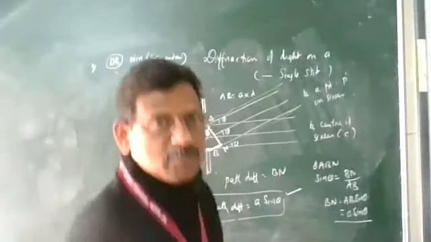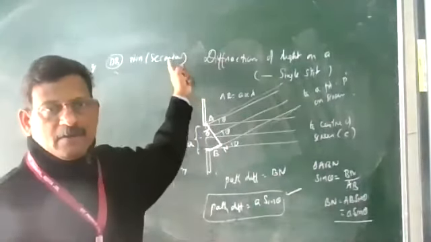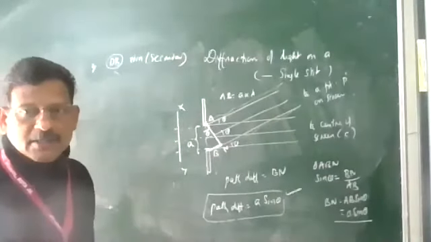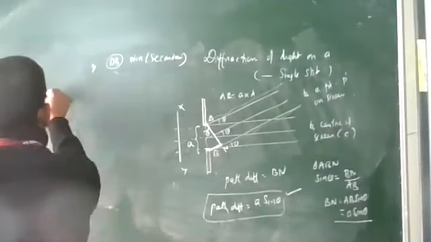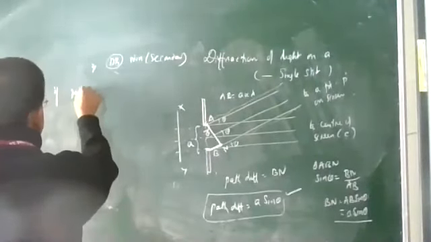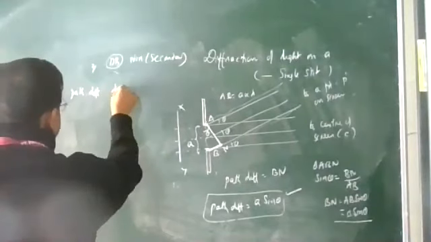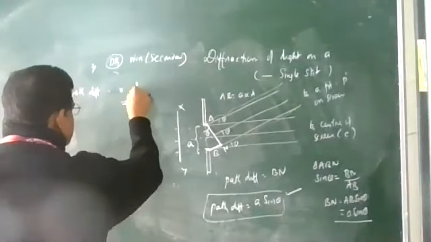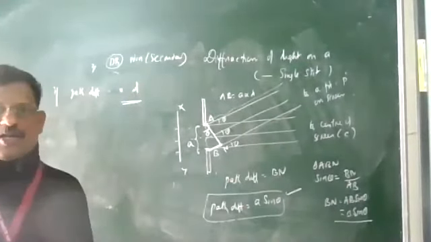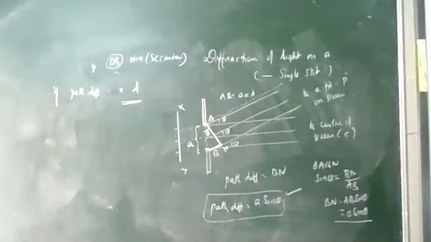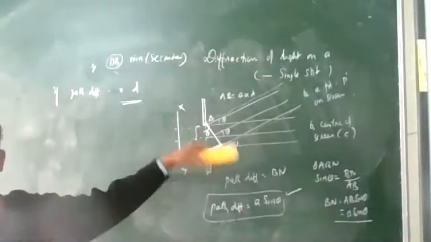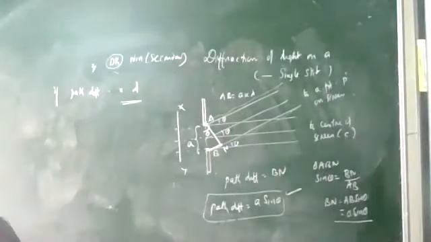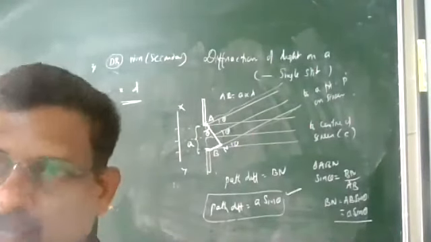Now I am going to take a special case: conditions for minima, the dark band condition. First case: if the path difference between the wavelets from A and B reaching the point P is lambda. I am taking a special case, not the general case; after that we will take the general one. If the path difference is lambda, then what will happen to the point P? Will it be dark or bright?